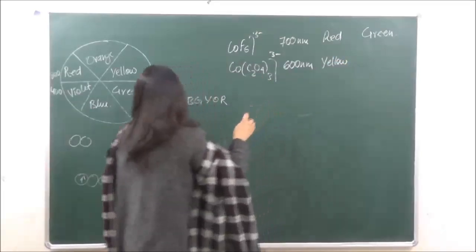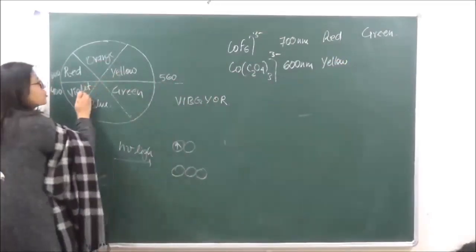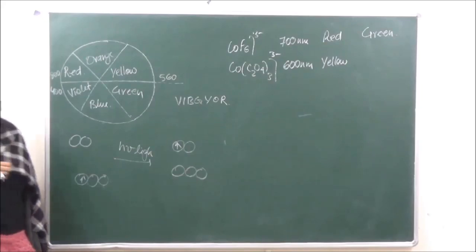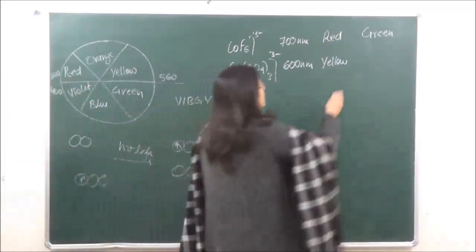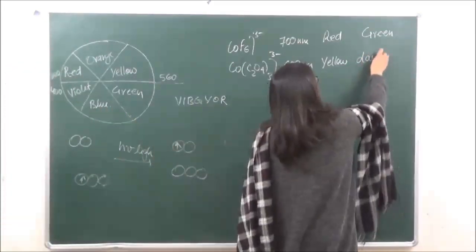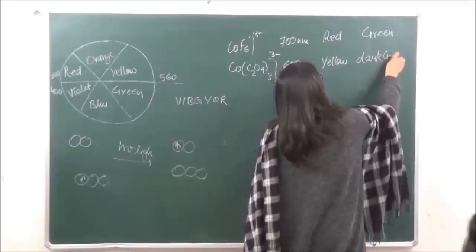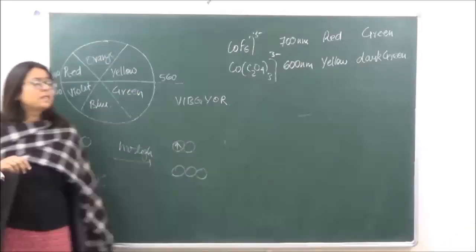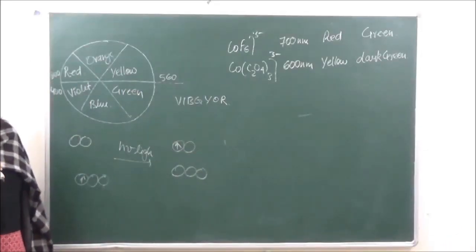Now, if it is absorbing yellow, it should appear to us as violet. But it does not appear exactly violet. It appears to us as a darker green and blue color, which is equivalent to violet only. So you can write violet over here. But otherwise, in the books it is given as dark green.